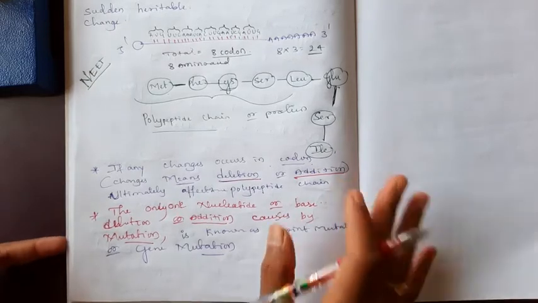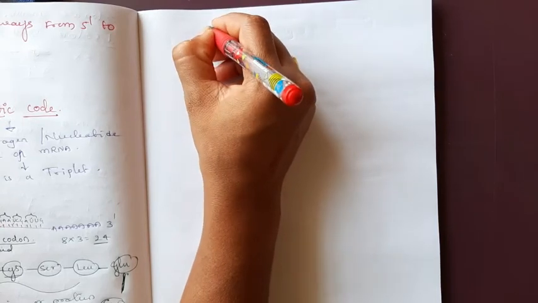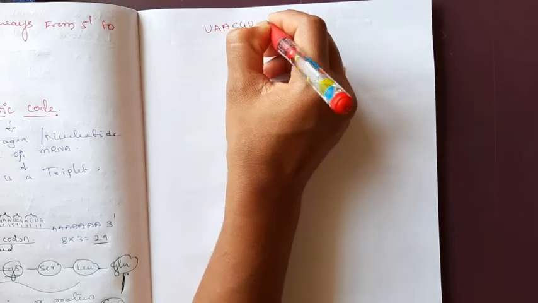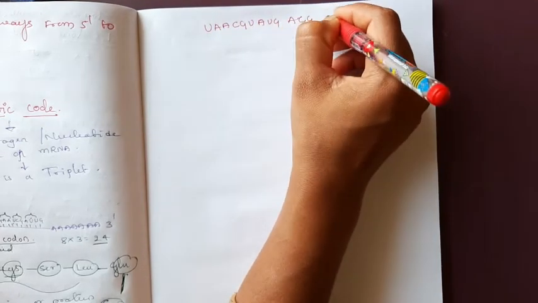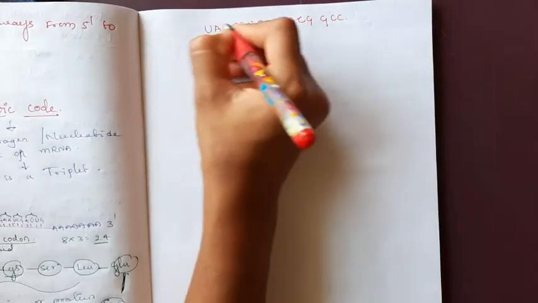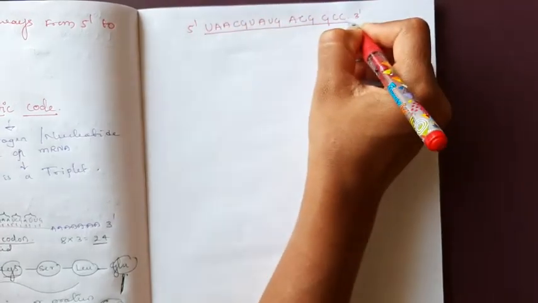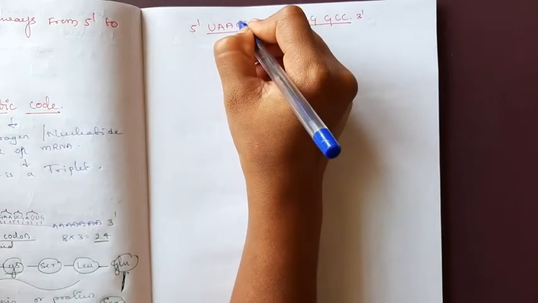Now we will discuss, I will take a random sequence: UAA, CGU, AUG, ACG, GCC, 5 prime to 3 prime. This is the sequence present in the mRNA. Now we take a single nucleotide change.